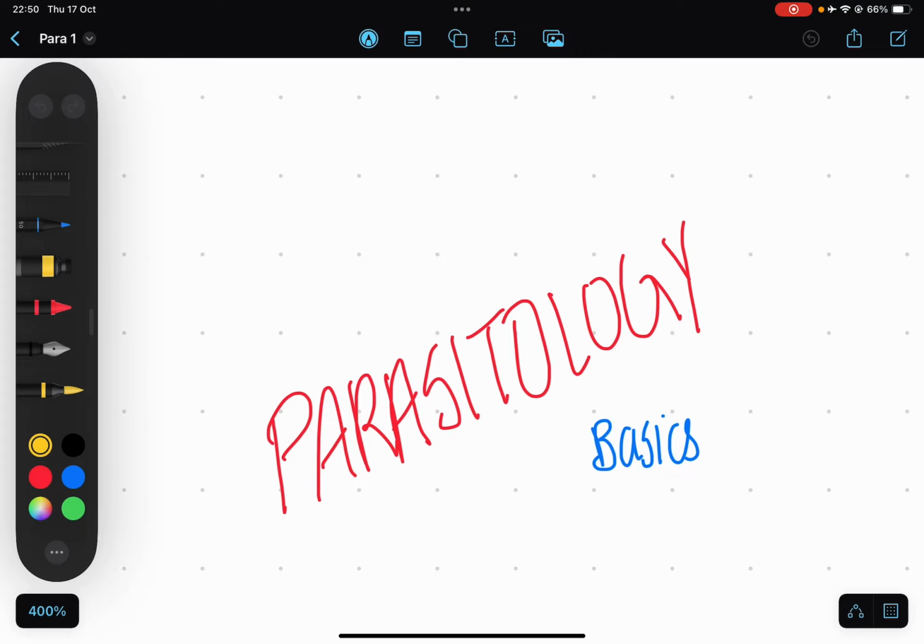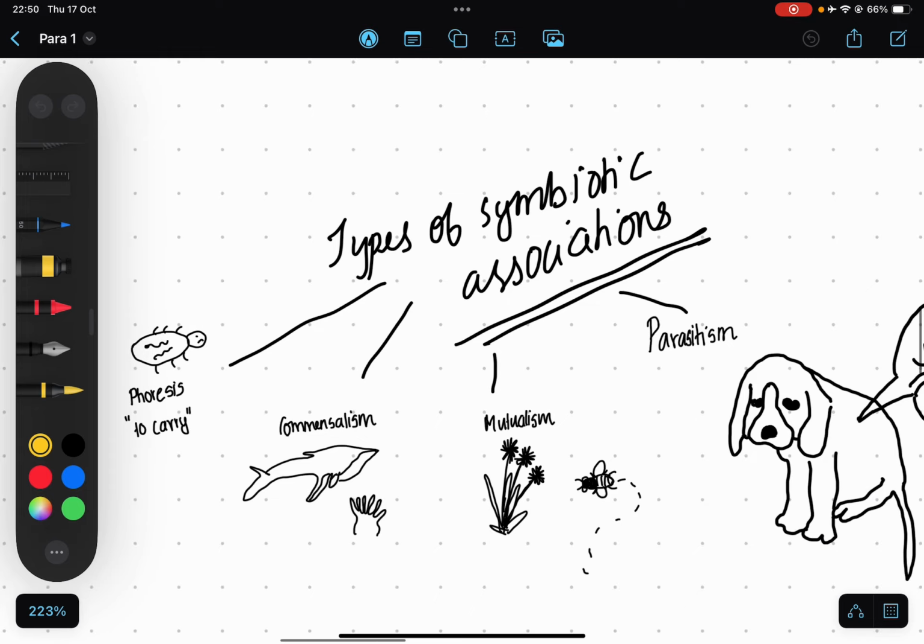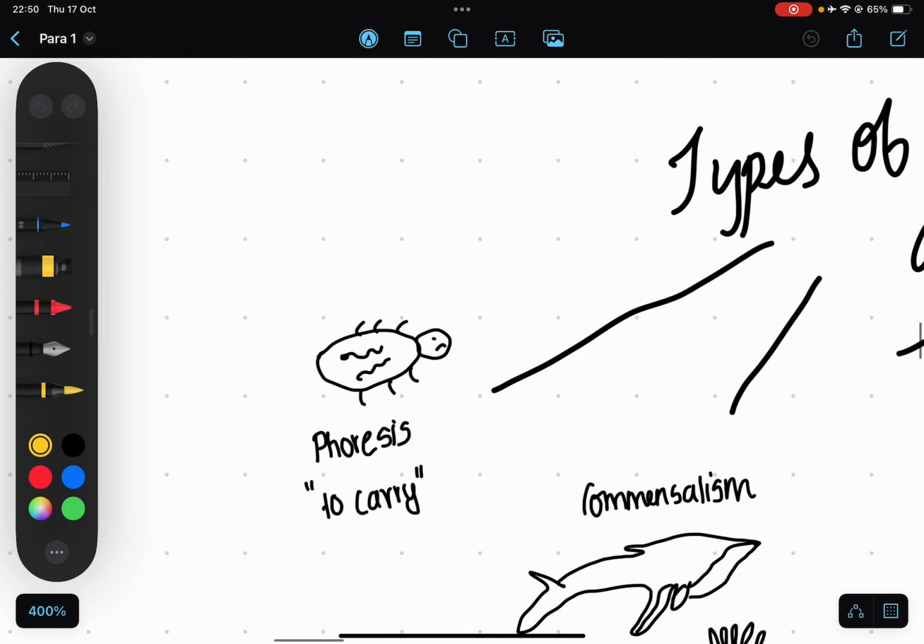So we can see the different types of symbiotic associations here. First one is phoresis, which means to carry. So it literally means the parasite is being held on to the host, and it's a type of mechanical carrying.